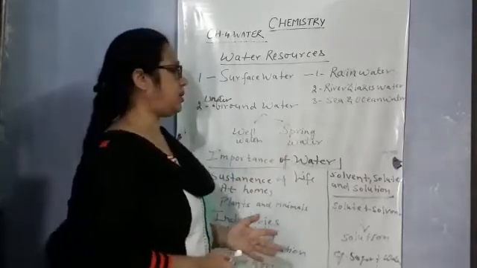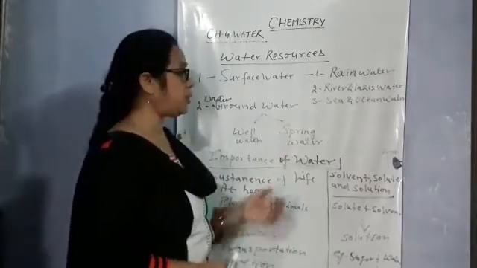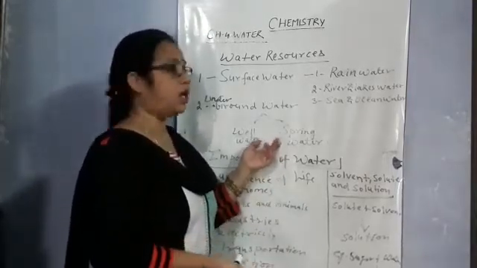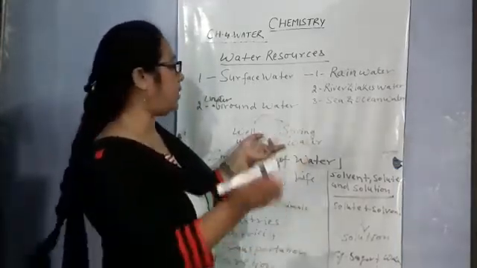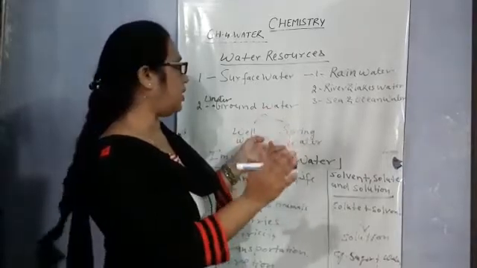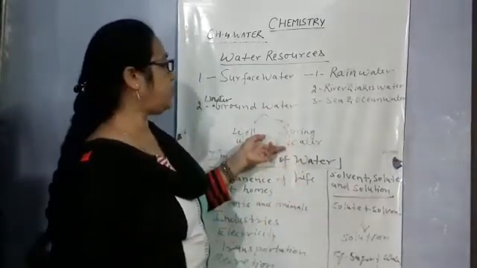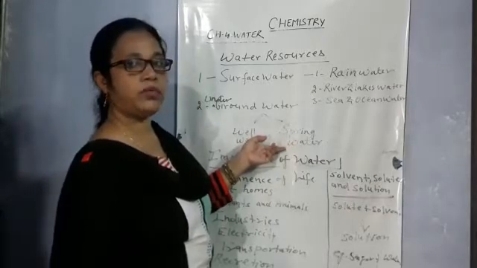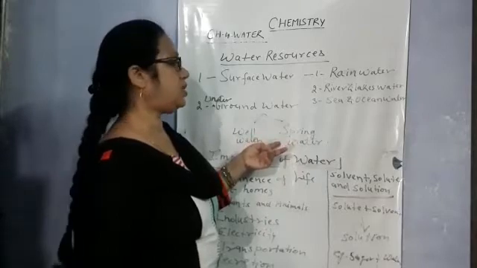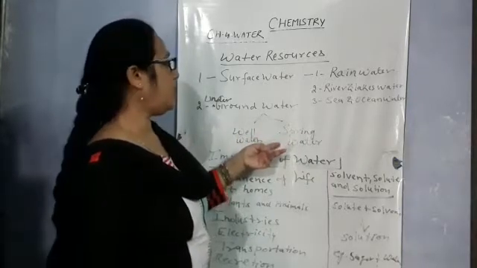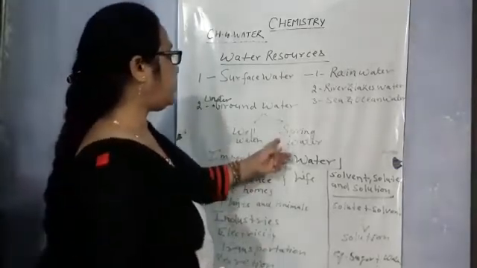And the spring water: when the pressure of the water under the ground is very high, then the earth cracks. जब पानी ज़मीन के अंदर भर जाता है, कभी कभी उसका इतना ज़्यादा प्रेशर हो जाता है कि पृथ्वी अचानक से क्रैक हो जाती है. Then the water comes out. पृथ्वी के बाहर पानी का झरना जैसा निकल आता है, फव्वारे जैसे फूट जाता है. That is called spring water. Spring water is also a pure form of water, but some minerals are also present in it, like calcium, chlorides, and magnesium.